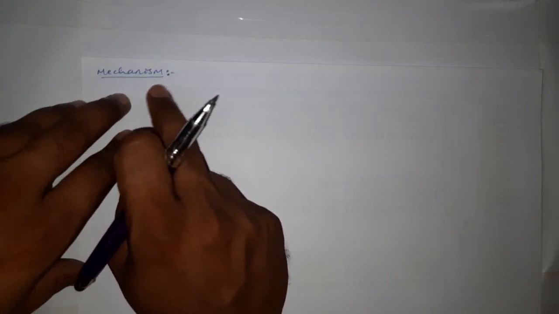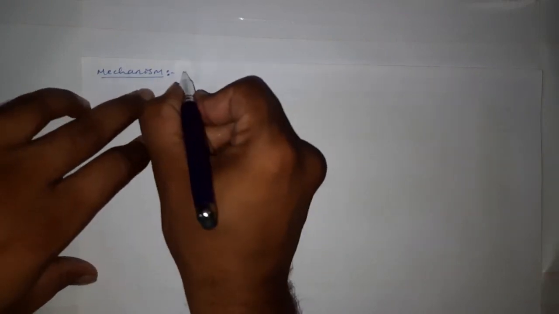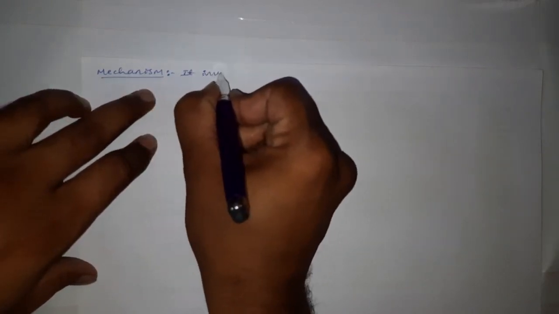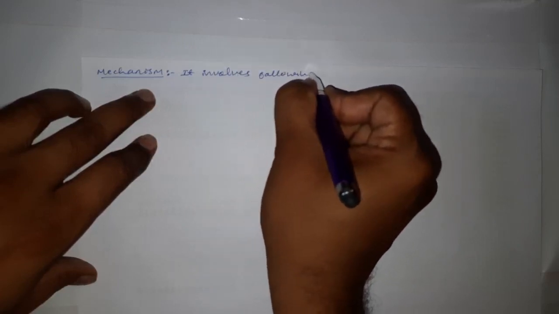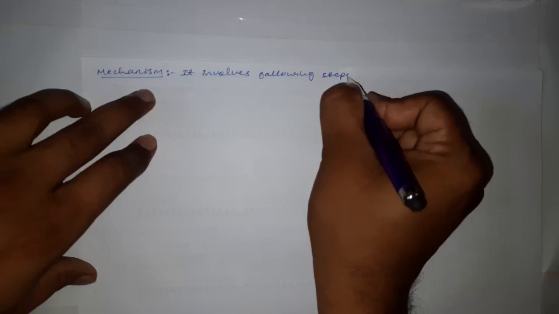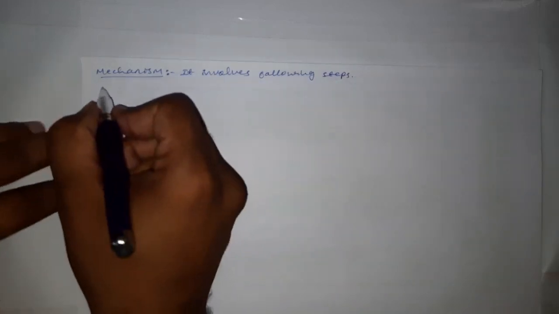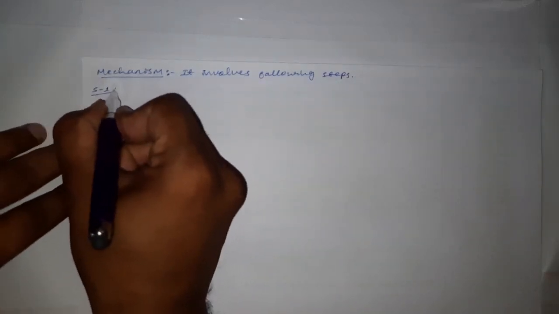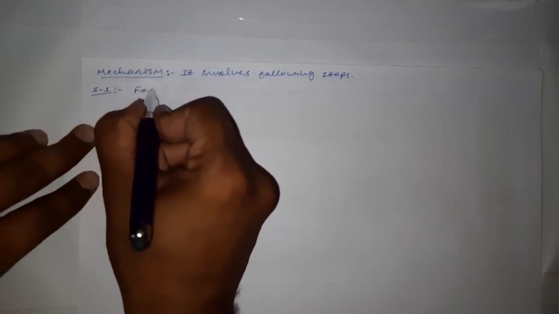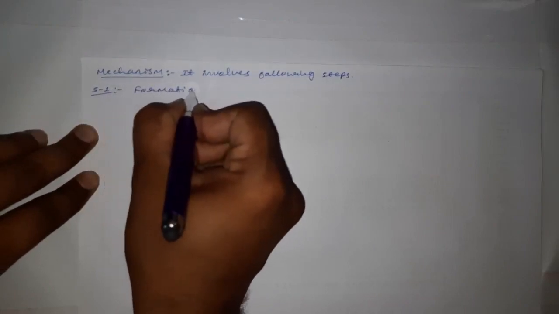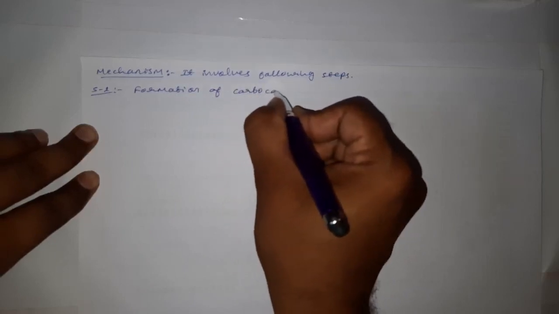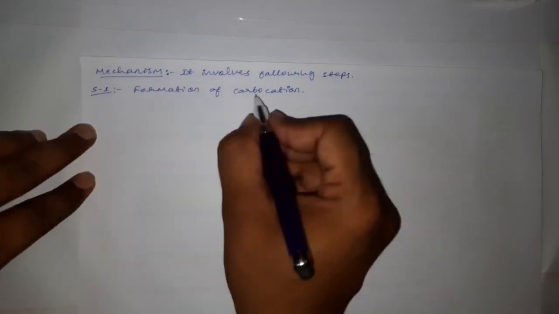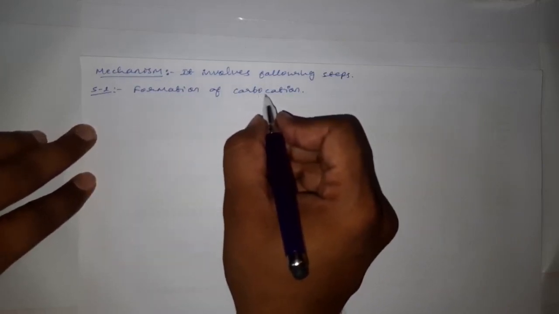Mechanism of esterification. The mechanism of esterification involves the following steps. Step number 1 is the formation of carbocation, that is the carbon with positive charge and having 3 bonds.